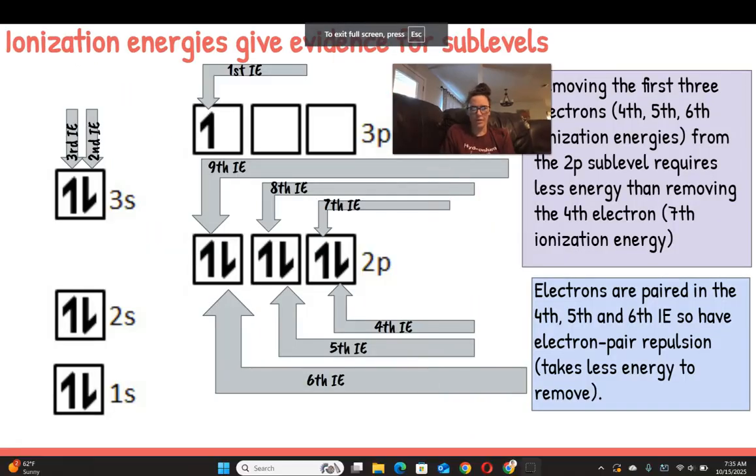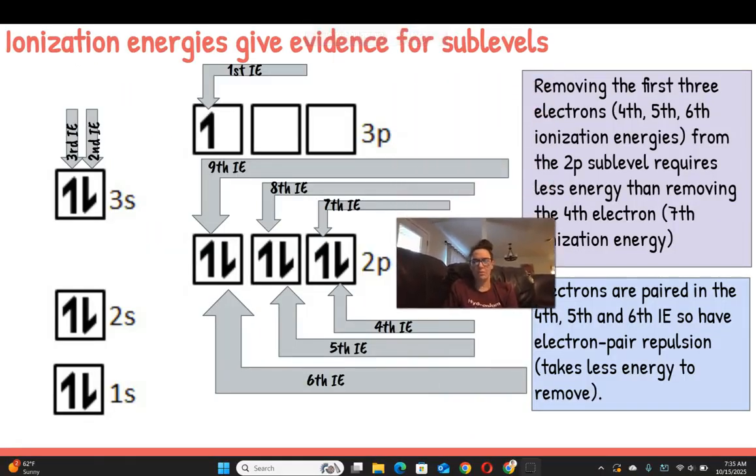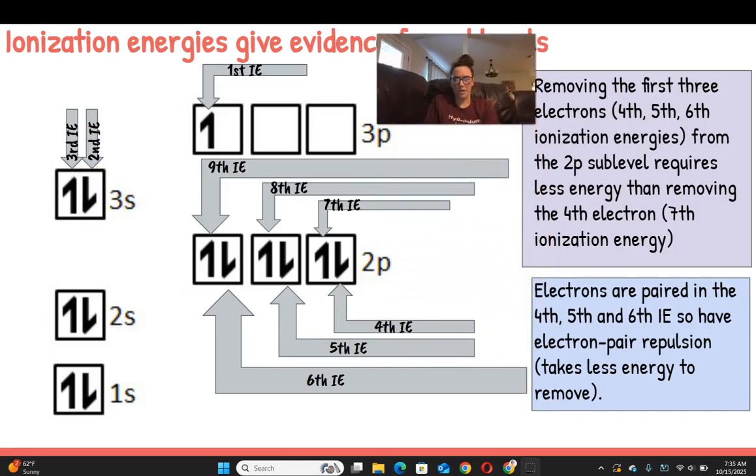Okay, so let's look at exactly how these electrons are removed from aluminum one by one. The first electron is going to be removed from the 3p orbital in aluminum because it has one electron in the 3p, so that represents the first ionization energy. The second and the third ionization energy represent the removal of electrons from the 3s sublevel. And then after the first 3 electrons are removed, we get to the 4th, 5th, and 6th ionization energy, which represents removal of electrons from the 2p sublevel.